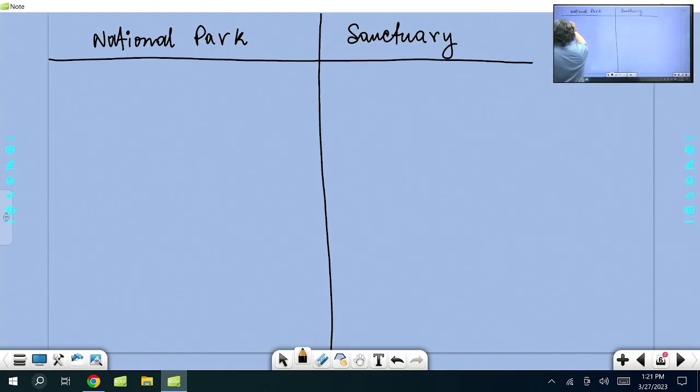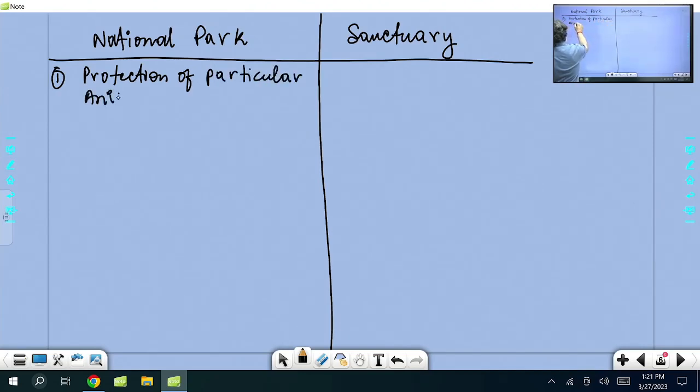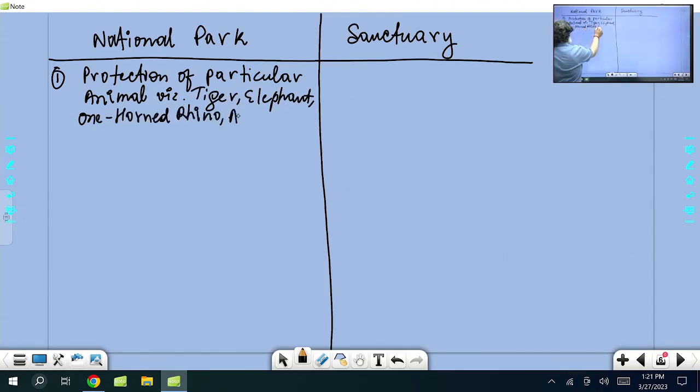See, when you say national park, the first thing is the protection of a particular animal, such as, let's say, tiger or elephant, or one-horned rhino or Asiatic lion. The government, for more protection, can declare a national park. Highest protection can be given.